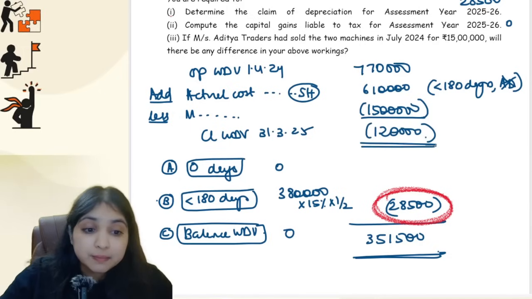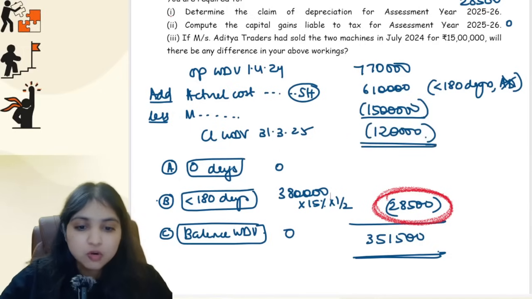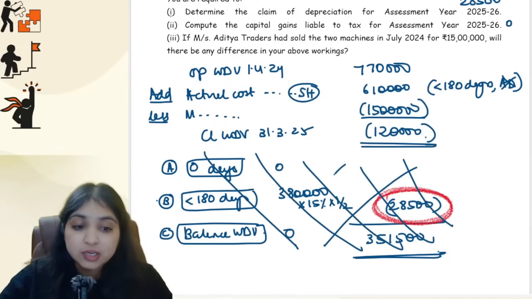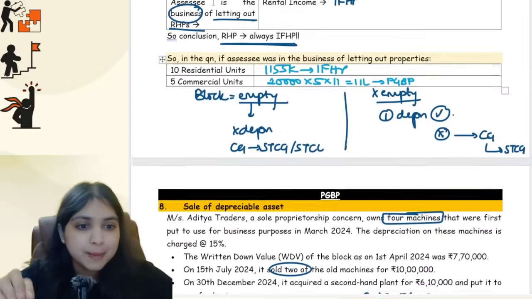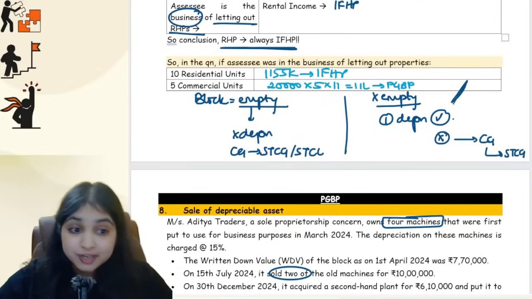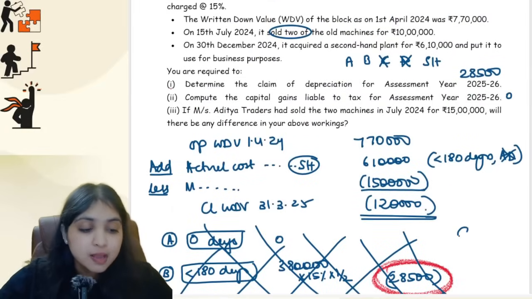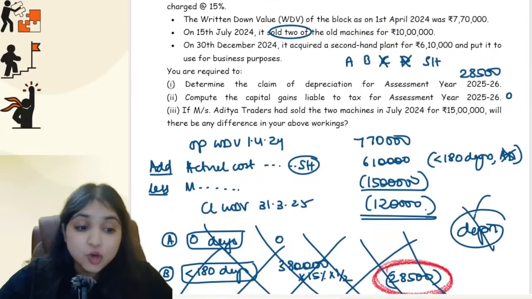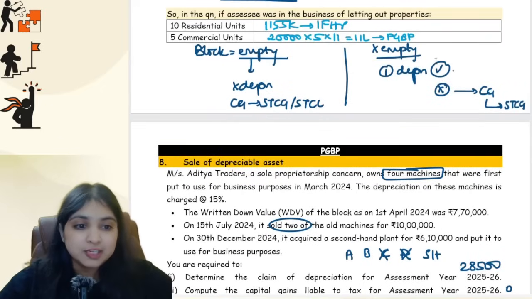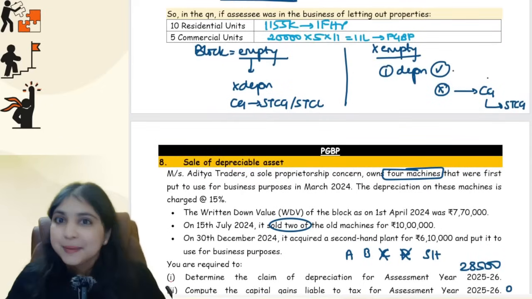If it's a negative number, is any depreciation possible? No guys, in that case, no depreciation is possible. Now understand, my block is not empty. I first tried for depreciation, but my closing WDV is a negative number. Because it's a negative number, depreciation is not possible for me. So because depreciation is not possible, now I will try capital gains.